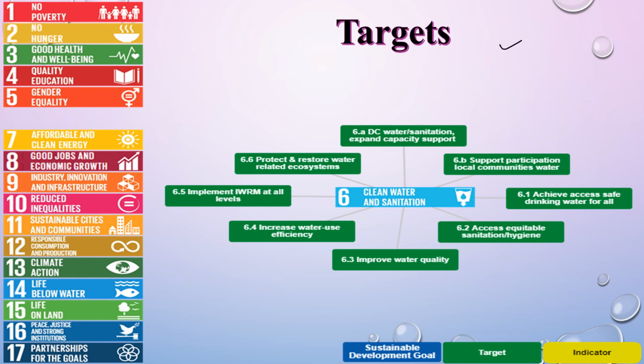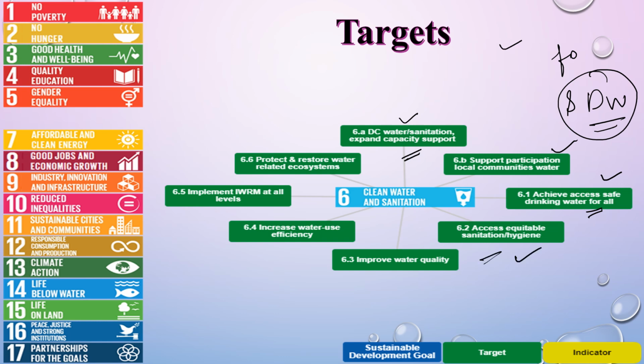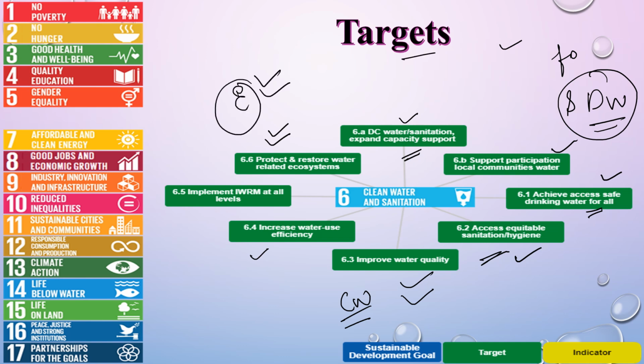Now, these targets are: water sanitation, expand capacity and support participation of local communities in water, achieve access to safe drinking water for all, that is, safe drinking water must be for all people. Ensure equitable sanitation and hygiene, improve water quality, that is clean water should be available for all. Ensure increasing water use efficiency, implementation of integrated water resource management at all levels, protect and restore water related ecosystems, जो हमारे उनको restore करना. So these are the targets which are to be achieved under the goal clean water and sanitation.